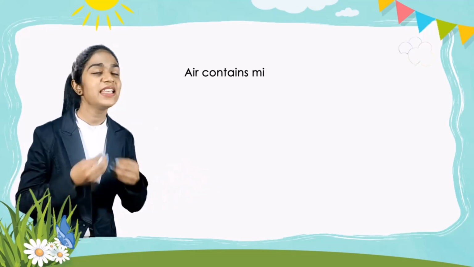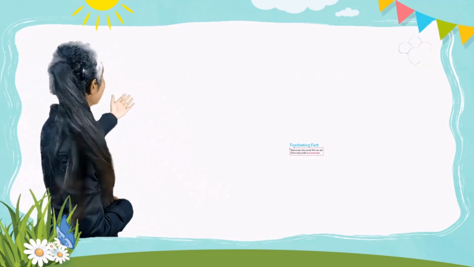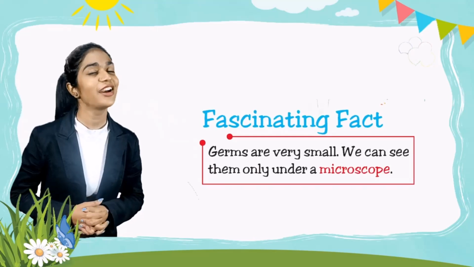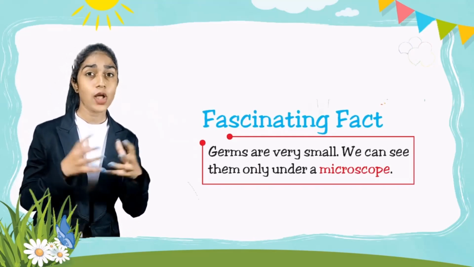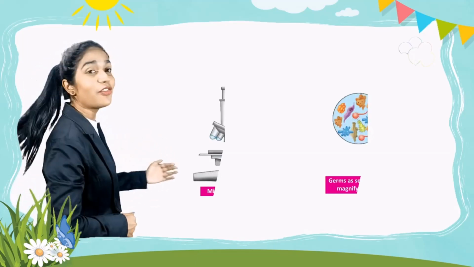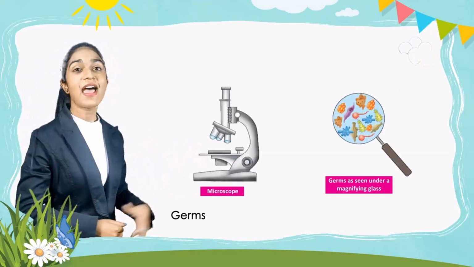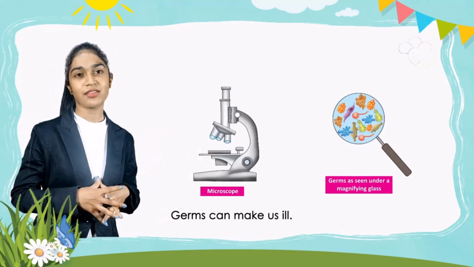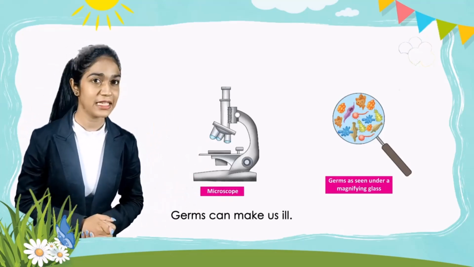Air contains millions of germs. Fascinating fact. Germs are very small. We can see them only under a microscope. So here is the picture of a microscope and the germs as seen under a magnifying glass. Germs can make us ill.